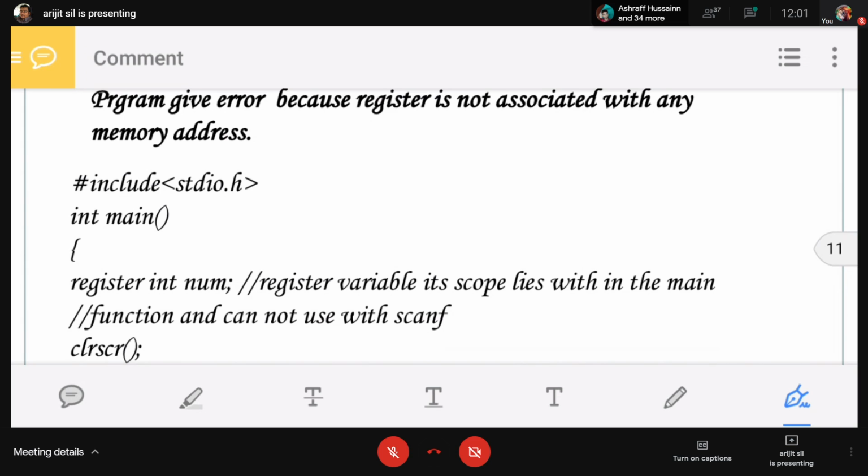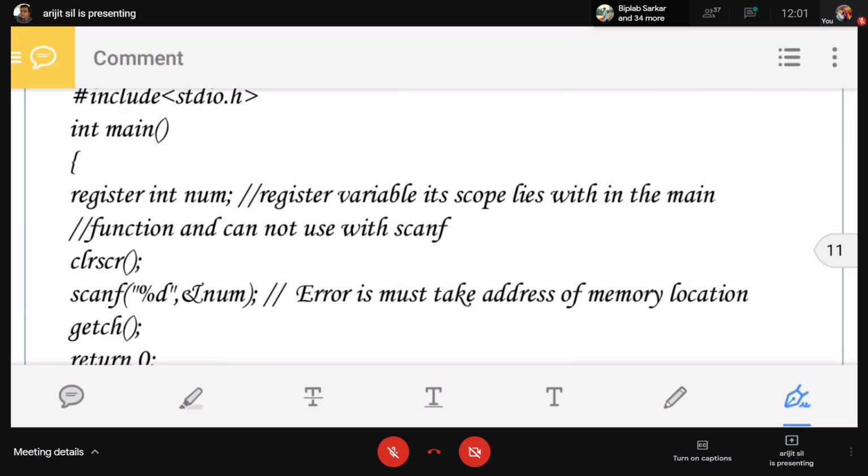সেকেন্ডে কি বলছে দেখি। stdio.h, int main, register int নাম। আচ্ছা, নাম বলে একটা ভেরিয়েবল নিয়েছে, সেটা রেজিস্টার ভেরিয়েবল। Register variable, its scope lies within the main function and cannot use with the scanf.